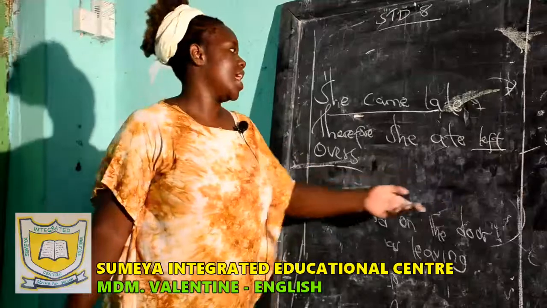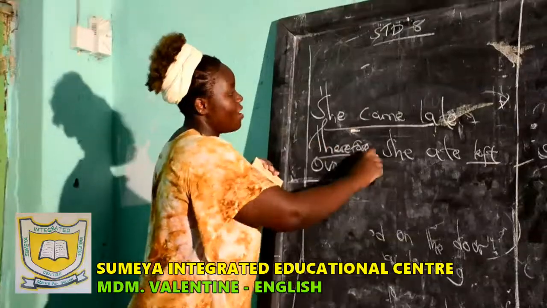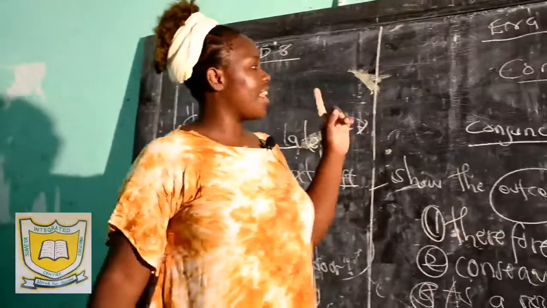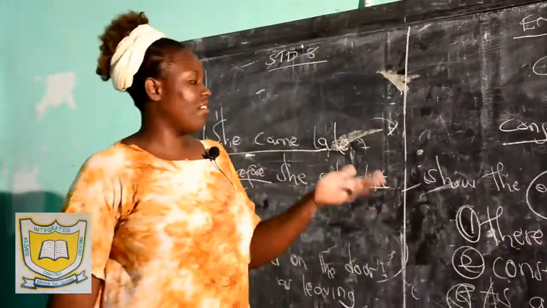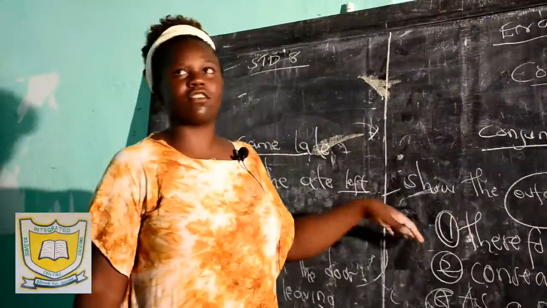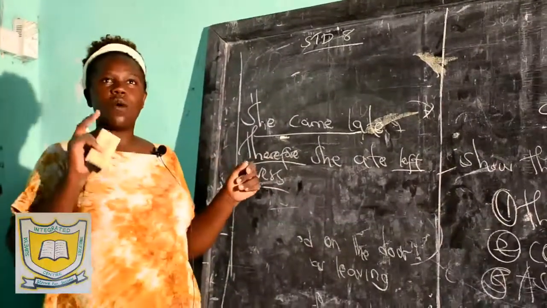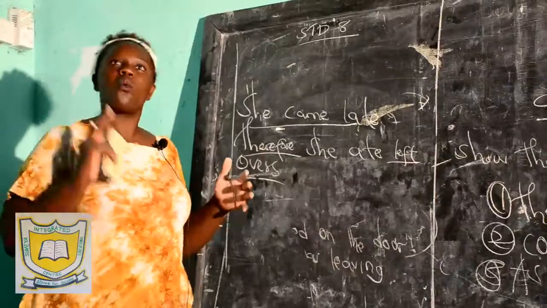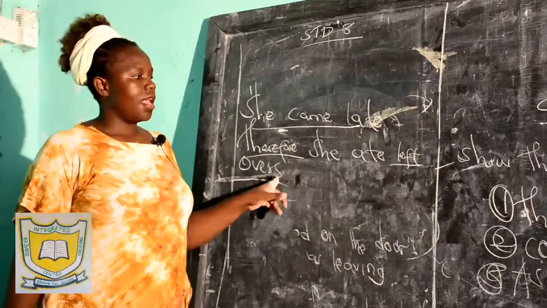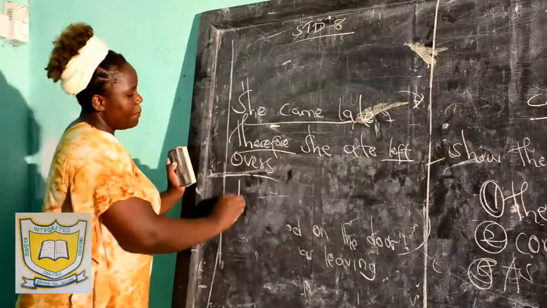leftovers. Therefore is my conjunction of result. And I said conjunctions of result show the outcome of an action. If I say the outcome of an action, what do I mean? The results or the repercussions of that action. Everybody knows that an action is a verb. Now, she came late. What was the outcome, or what are the results of her coming late? She ate leftovers.